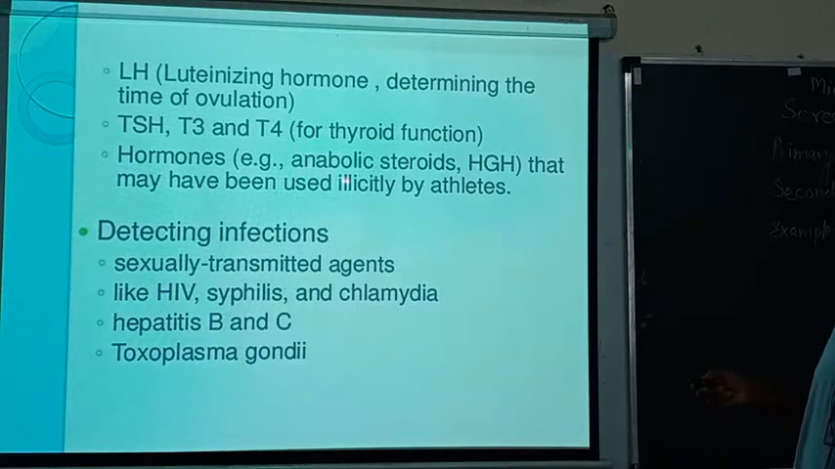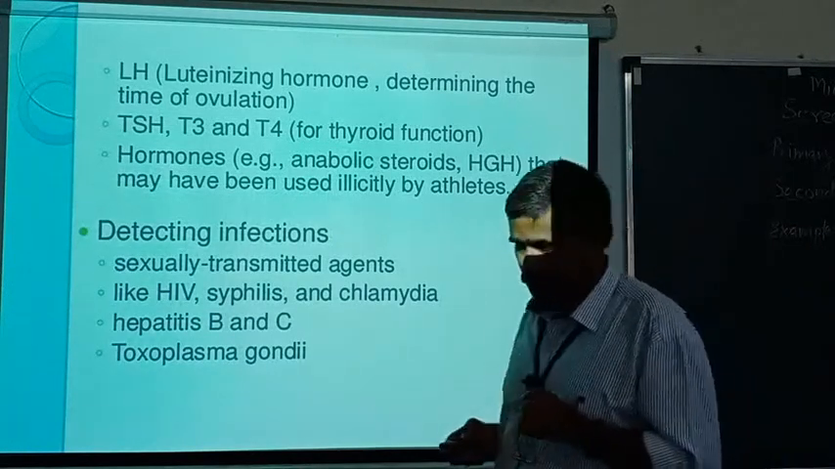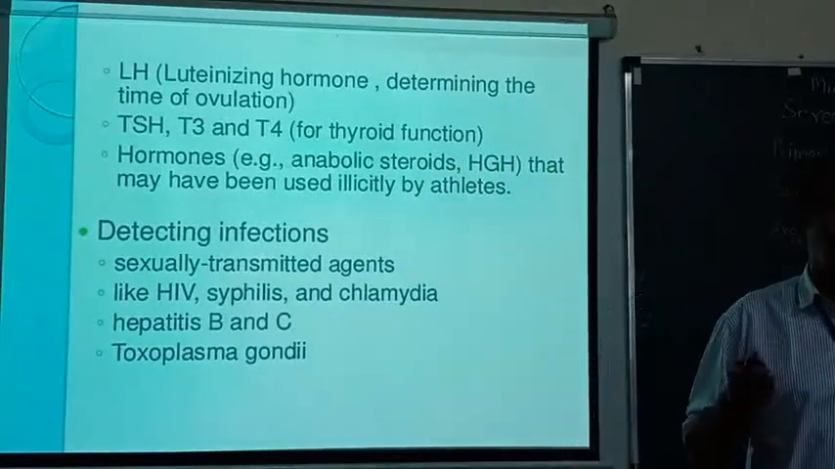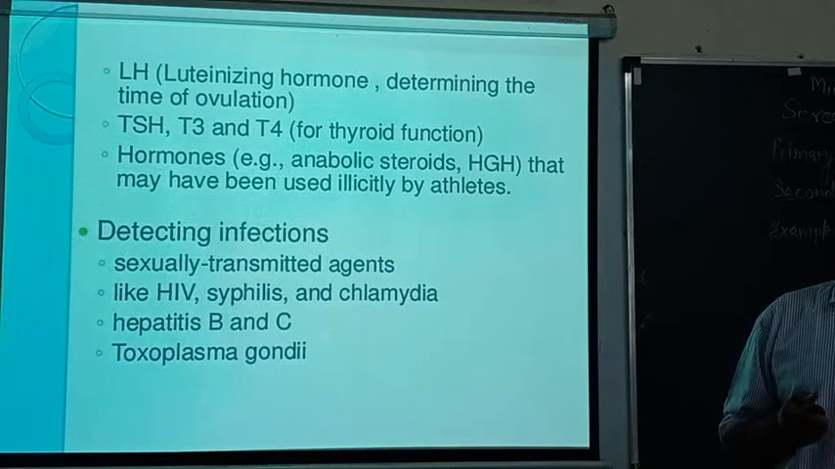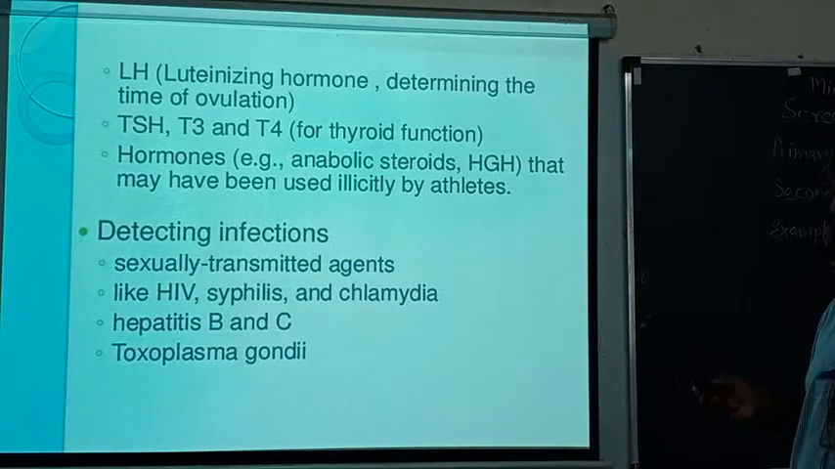Hormones, anabolic steroids: most of these steroids are taken by athletes. You know that athletes and cricketers are always taking some type of steroids. For detection of the steroid, since a very small amount is present in the blood sample, the radioimmune assay is carried out.